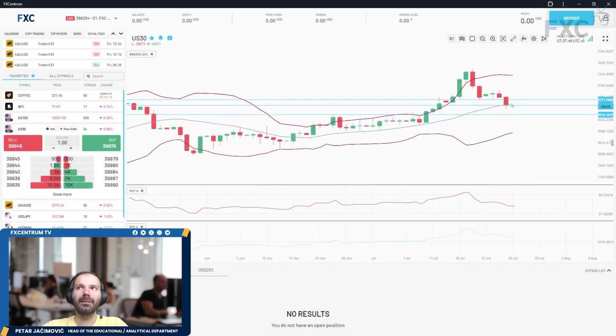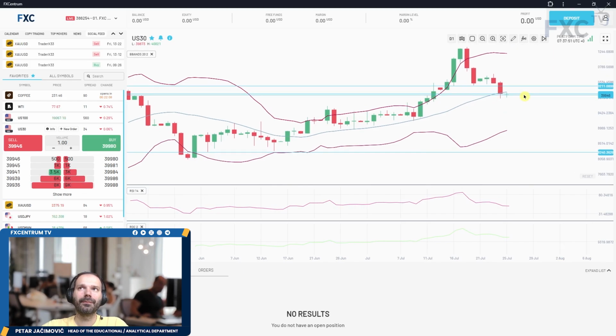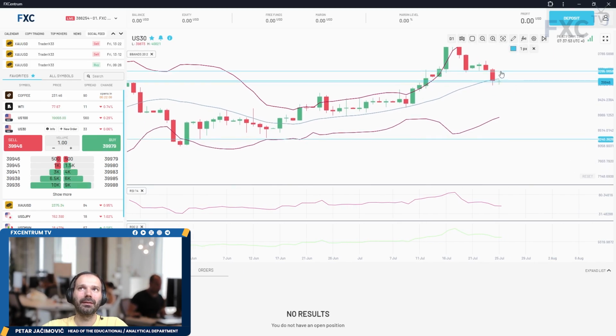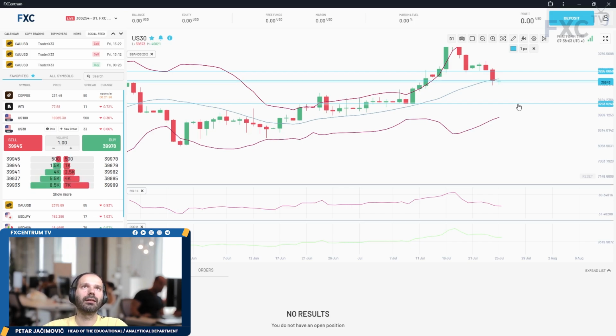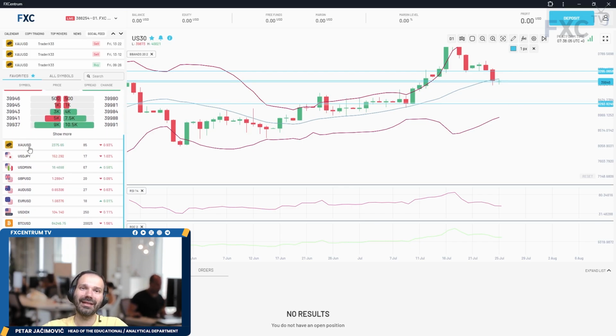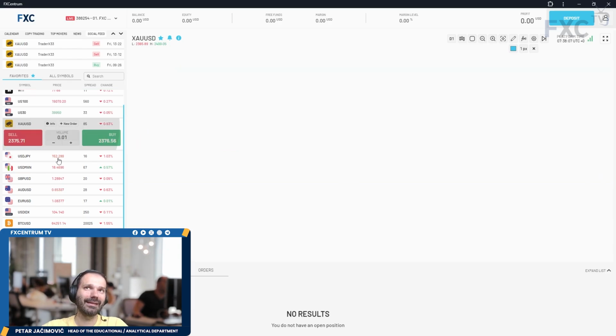US 30 is pretty much similar. We had a down break of the middle Bollinger Band and a break of the consolidation. So the next pivot level is set around the 9,283 mark on the US 30. So selling pressure on US indices.